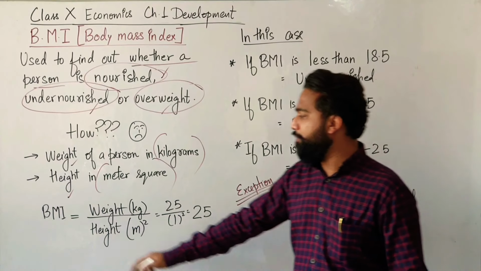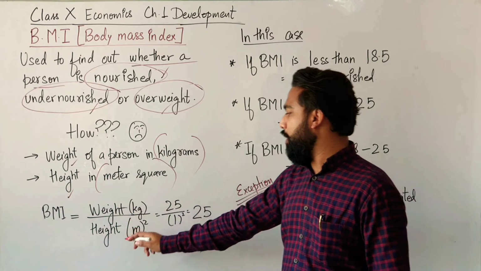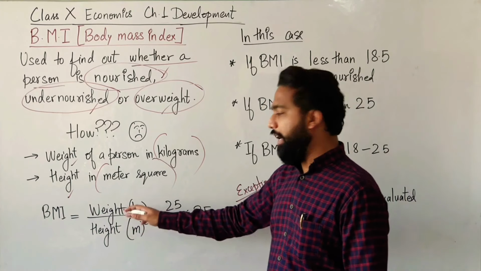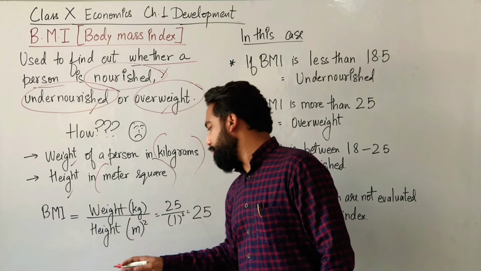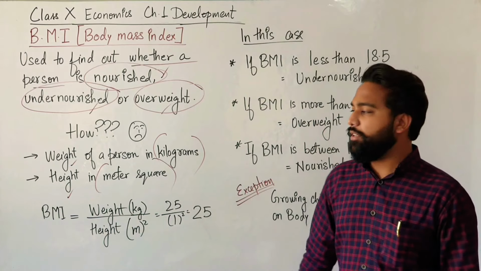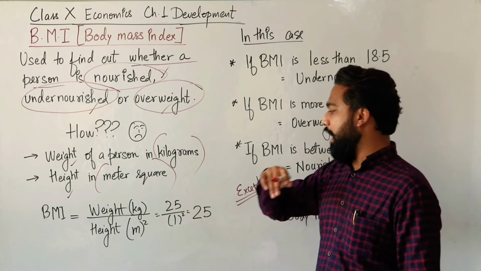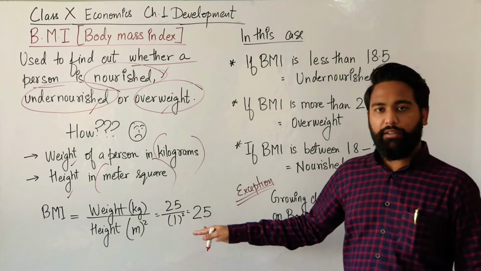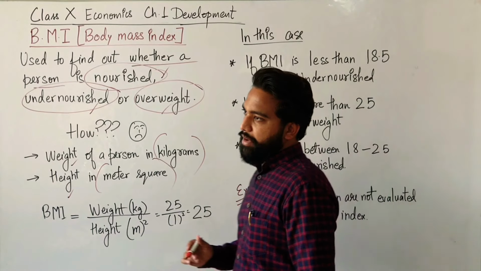The formula of BMI is weight upon height. Weight should be in kgs and height should be in meter square. Suppose the weight of a person is 12 kgs and height is 1 meter, so that will be his BMI.